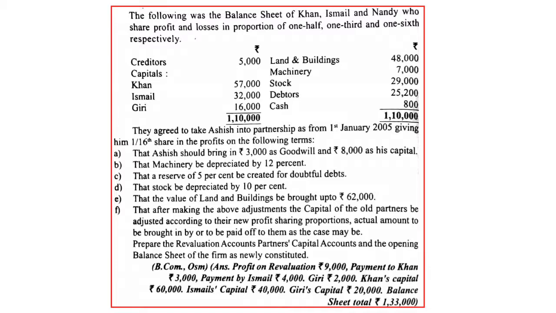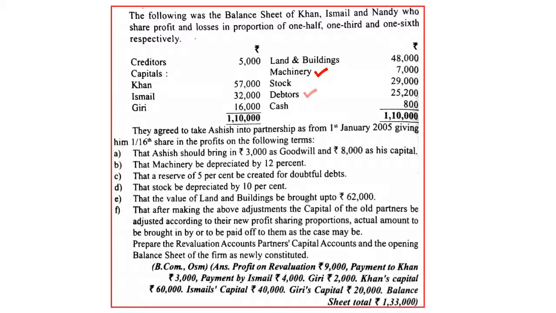The terms are that Ashish would bring 3,000 as goodwill and 8,000 as his capital. So whenever the new partner's capital is given, it is the first method of adjustment of capital, where we need to adjust the capital based on the new partner's capital. The machinery is to be depreciated at 12%. So there is an adjustment on machinery. So we need to tick the machinery. So I ticked machinery. And the reserve for bad and doubtful debts at 5% is to be created on debtors.